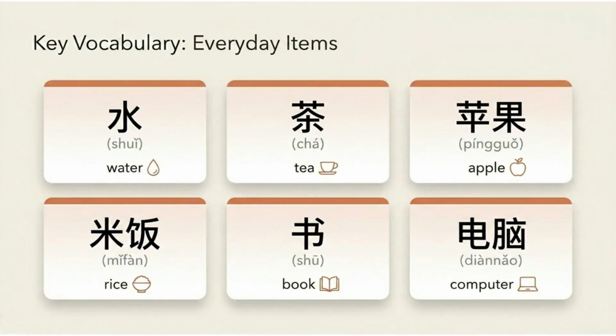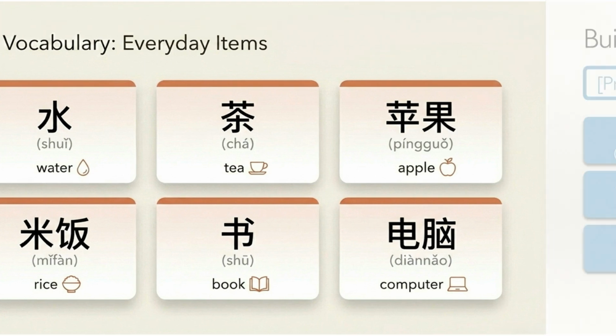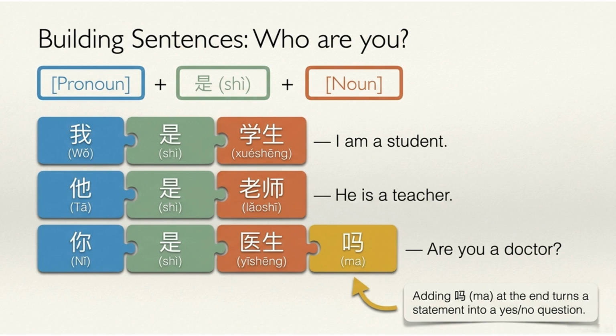Here are key vocabulary words for everyday items: water, shui, tea, cha, apple, pingguo, rice, mifan, book, shu, and computer, diannao. To build simple sentences like I am a student, use the structure: pronoun plus shi, plus noun.